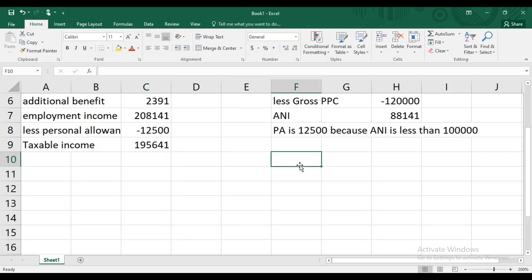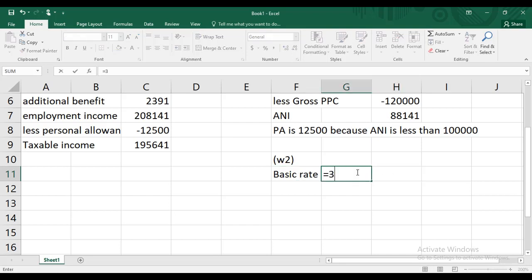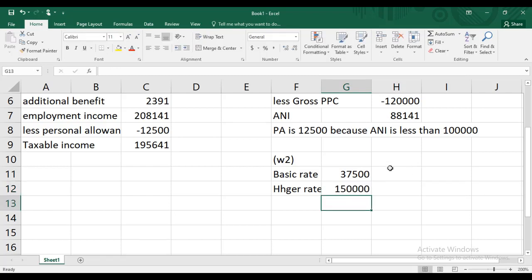Now let us increase the bands because of this gross PPC. Working two. The basic rate band has a limit of 37,500. The higher rate band has a limit of 1,50,000.